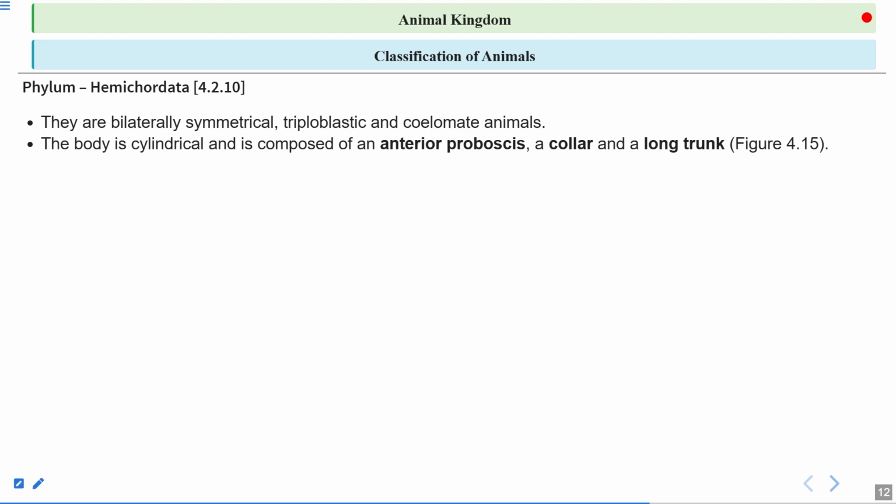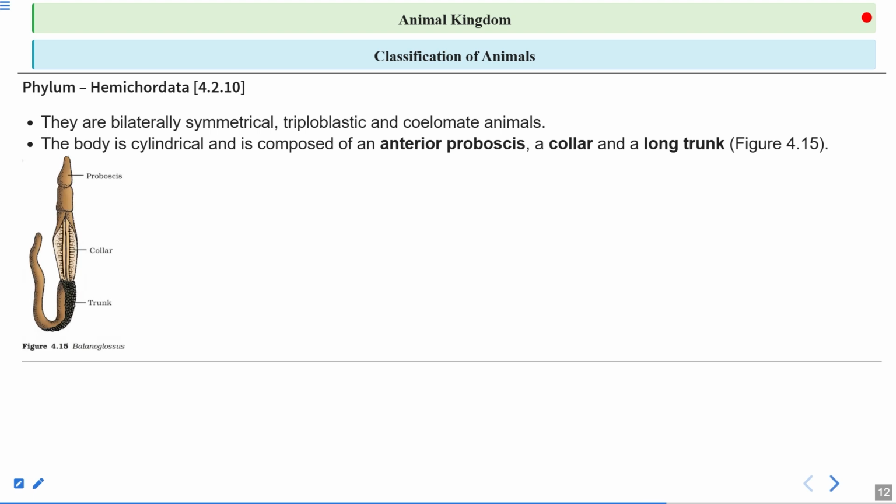It has an anterior region called the proboscis, a small collar region just below this proboscis region, and a long trunk region. So three different parts we can see here: anterior proboscis, a collar, and a long trunk-like region.